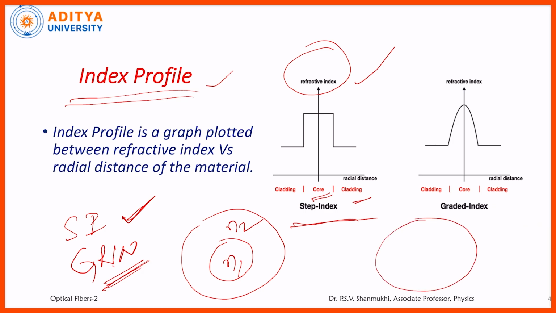Suppose this is the cladding, and the core is taken as concentric layers. The core is in the form of concentric layers. The inner layer is denser than the outer layer, and it goes on like that. So between any two adjacent layers, total internal reflection is possible. You observe the index profile for this one. It is a curved profile. So from core to cladding, the refractive index is changing through several steps, or non-linearly, and in the case of step index fiber, from core to cladding it is changing through a single step. So that is the index profile.